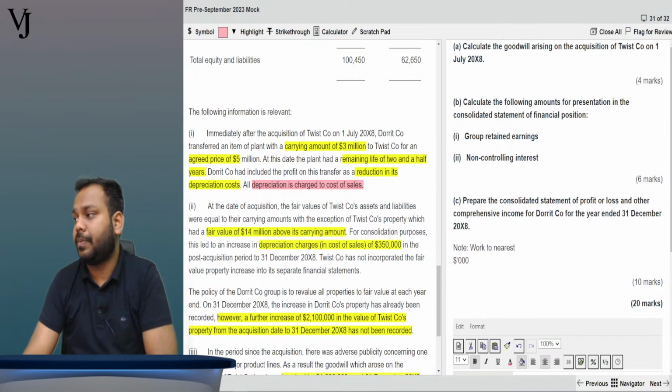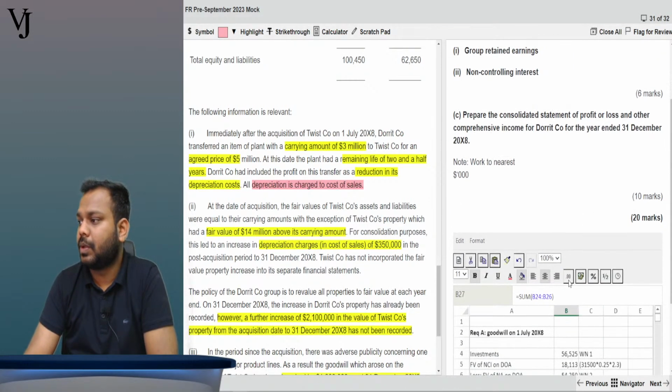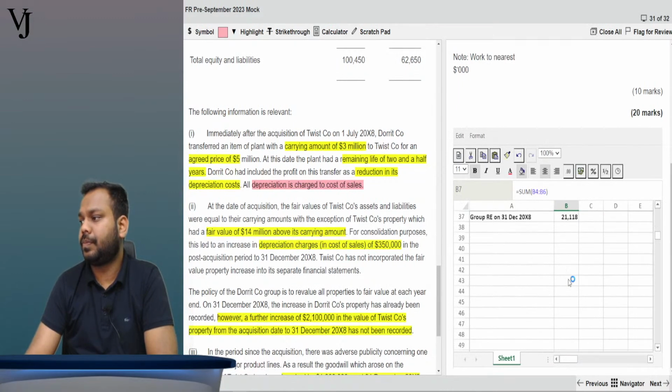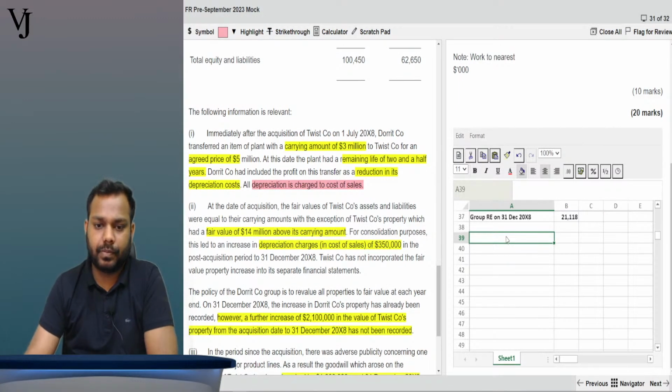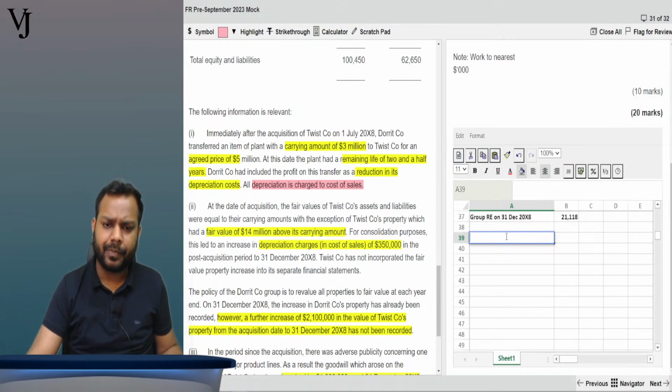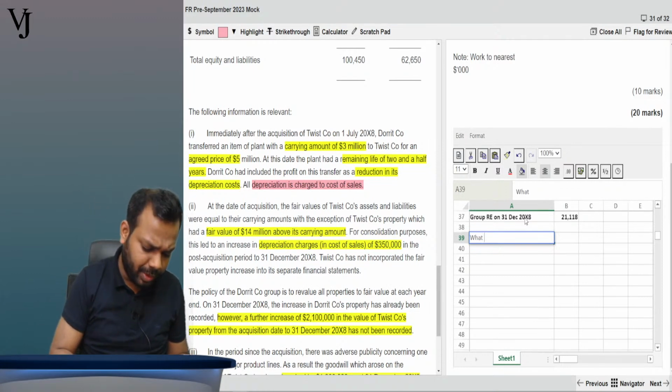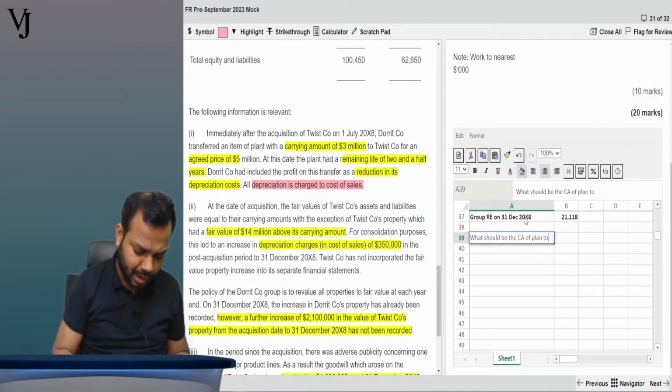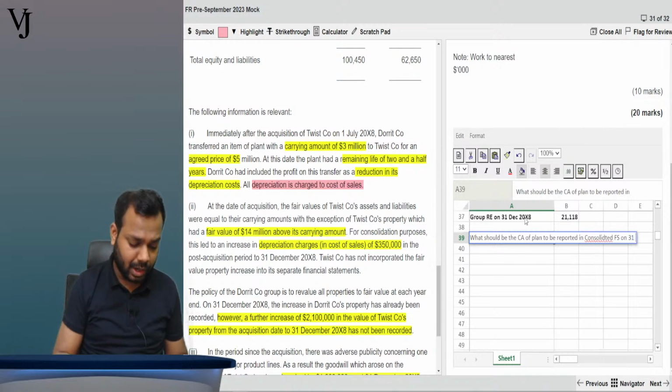Okay, now moving further. No more adjustment required for the plant. Though the question is not asking for it, sir, shall I ask one question? Though the question is not asking, what should be the carrying amount of plant to be reported in consolidated FS on 31 December 20x8.